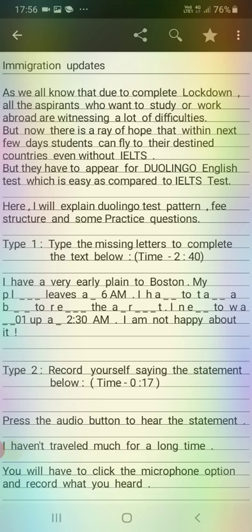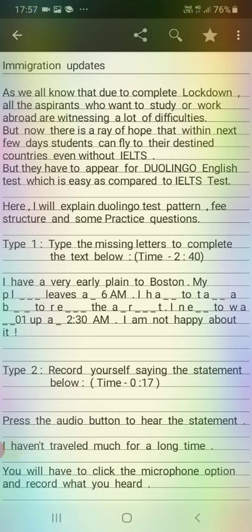Proceeding further, I N E double dash to W A, then again double dash. These are the missing letters. Sorry, let us first repeat. I N E double dash to W A double dash up a dash 2:30 a.m. Well, I am not happy about it.